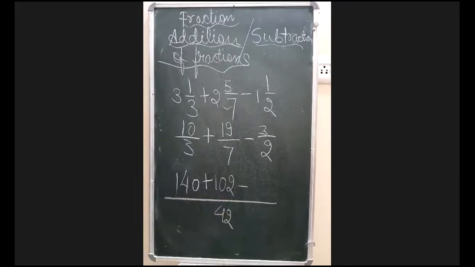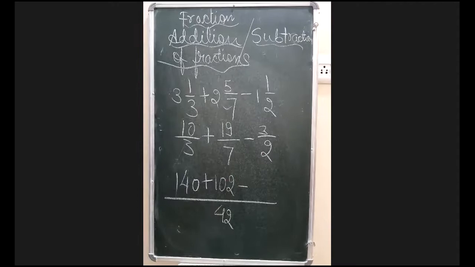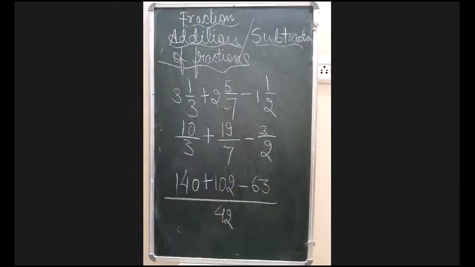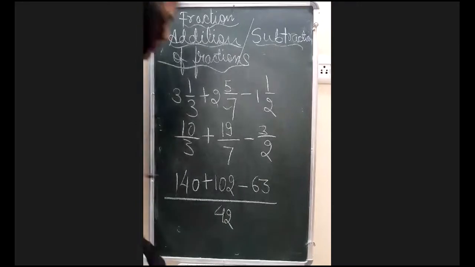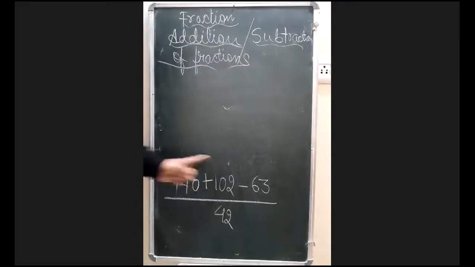Again the next process, divide below. So here 2 and 42, you will get 21, and 21 3s are 63. Okay, now we have received this one. Now the next process which we need to do is addition first.